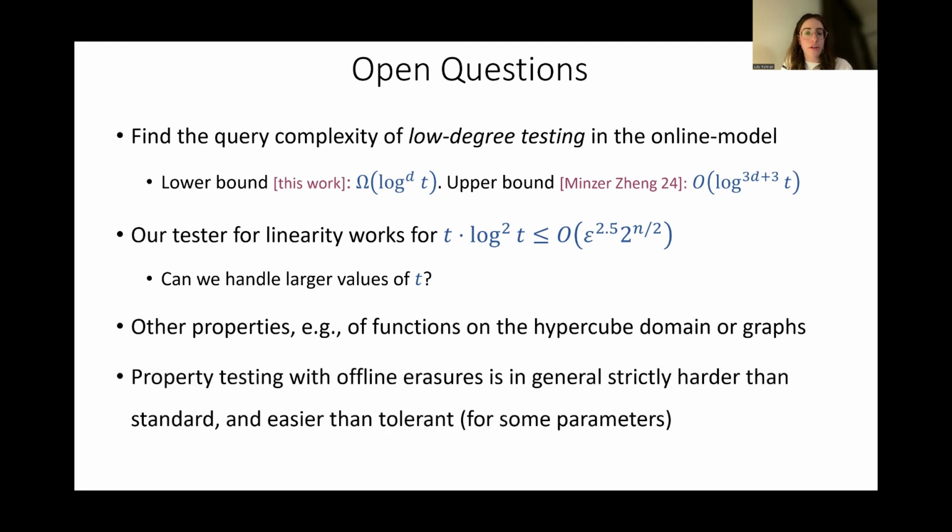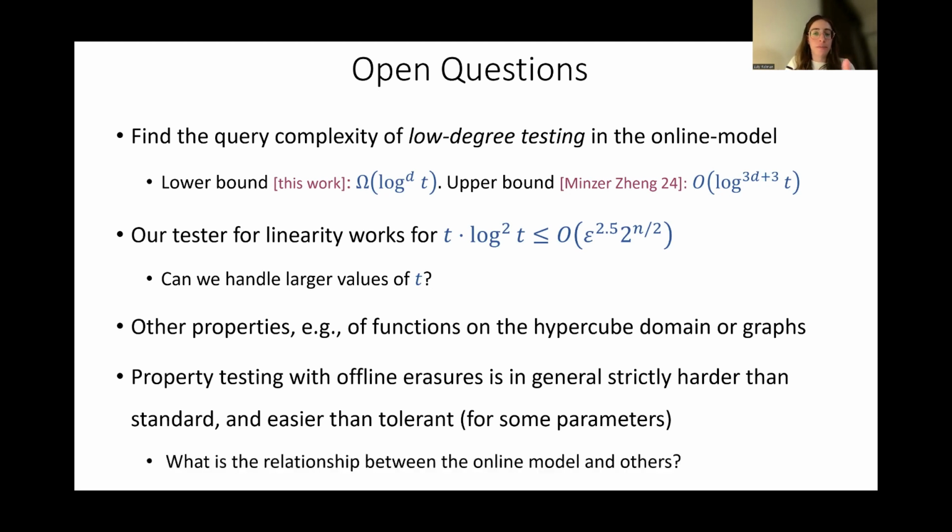There is another model that I mentioned, the offline erasure model, where the adversary makes all the erasures before the algorithm starts running. It's known that it is harder than the standard model, but easier than tolerant testing. And the question is where in this picture the online model is placed.